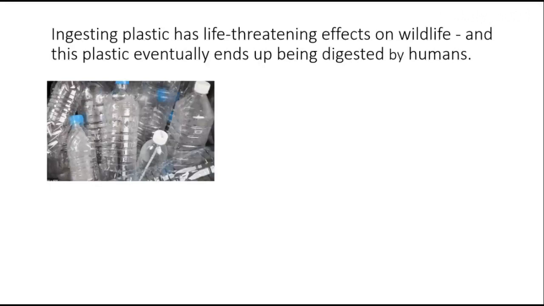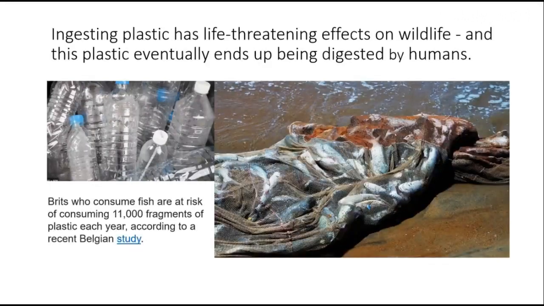Some people depend on marine animals as their diet, but these fishes swallow plastics by mistake, and it is found that they have in their body 11,000 fragments of plastics every year. So what we eat is not healthy, though it looks healthy from outside.